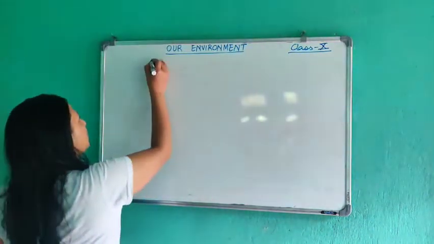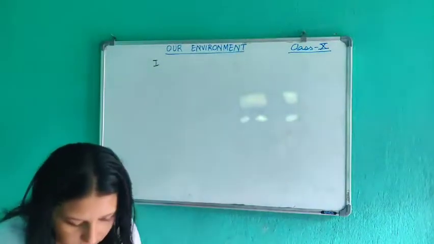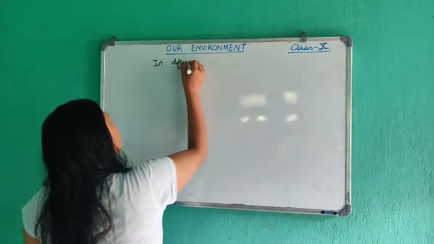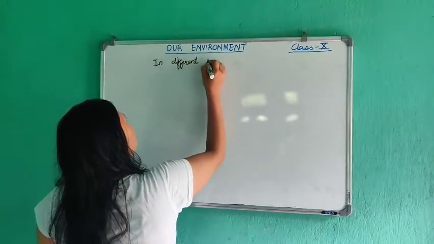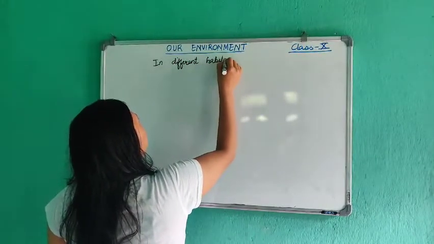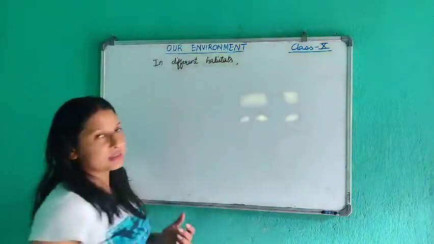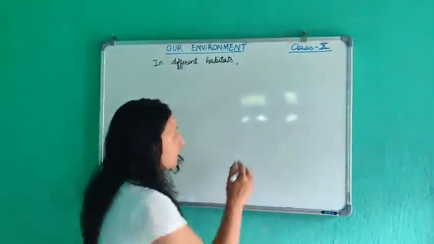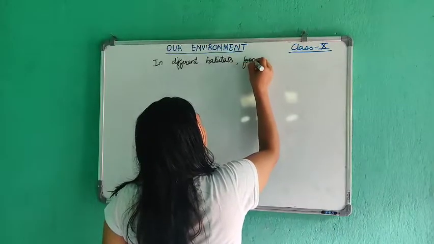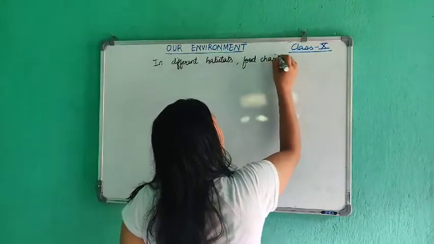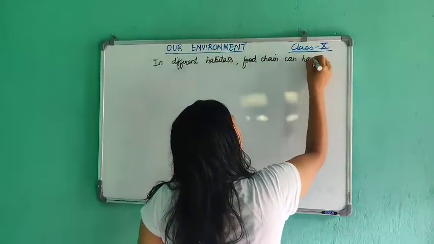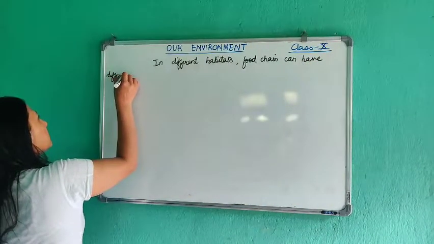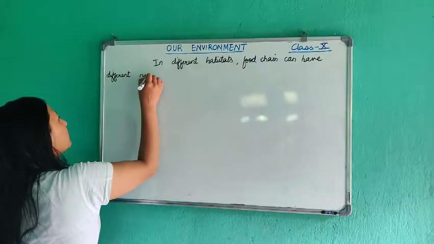So in a food chain, in different habitats, meaning different places such as aquatic or land habitat, the food chain can have a different number of trophic levels.